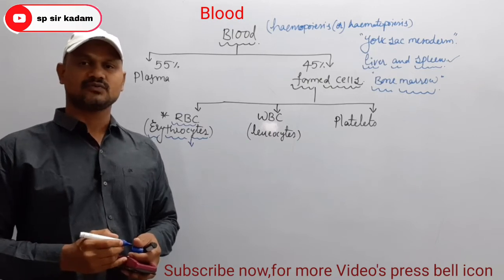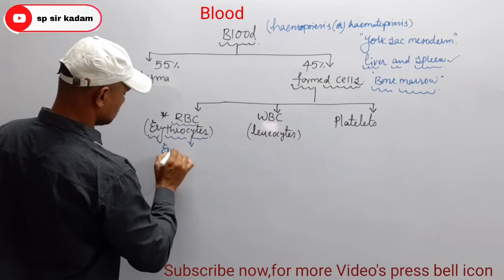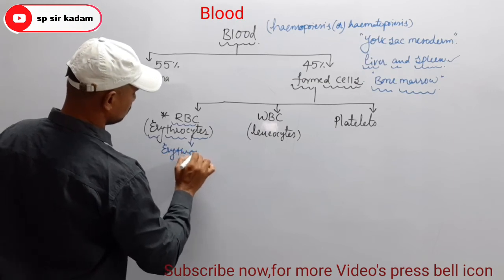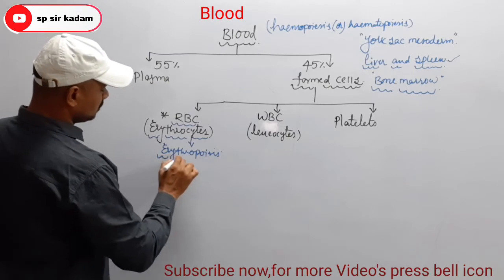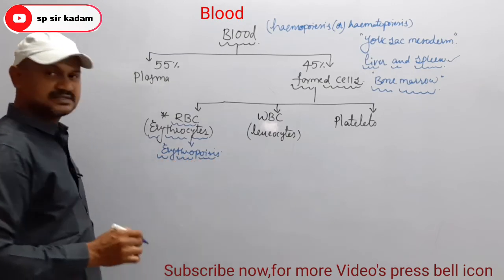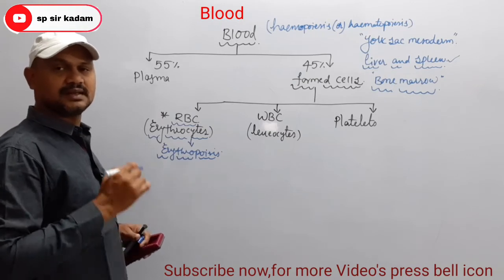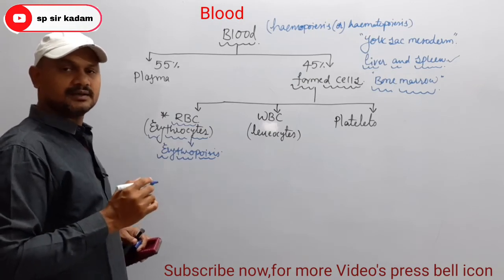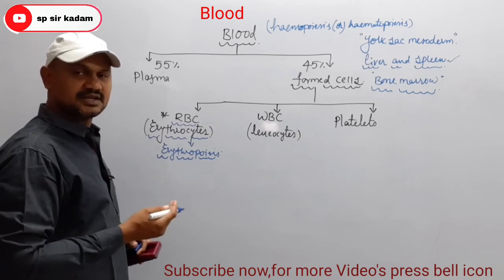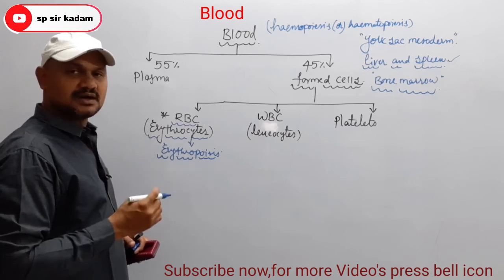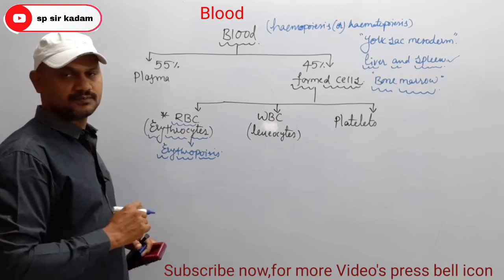During the fetal stage, RBCs are produced from the liver, and after the fetal stage, in adults, red blood cells are produced from the bone marrow.